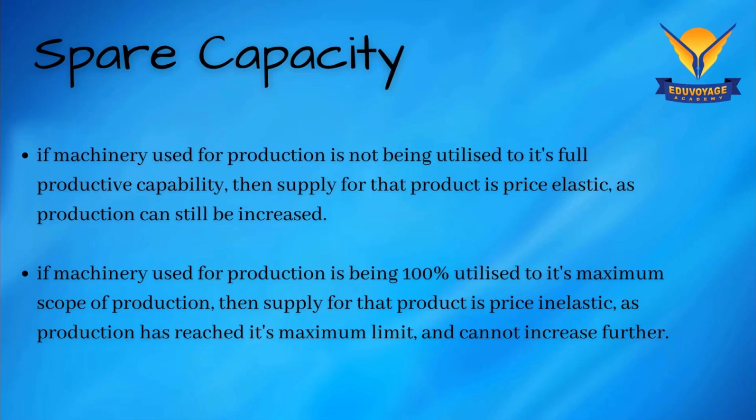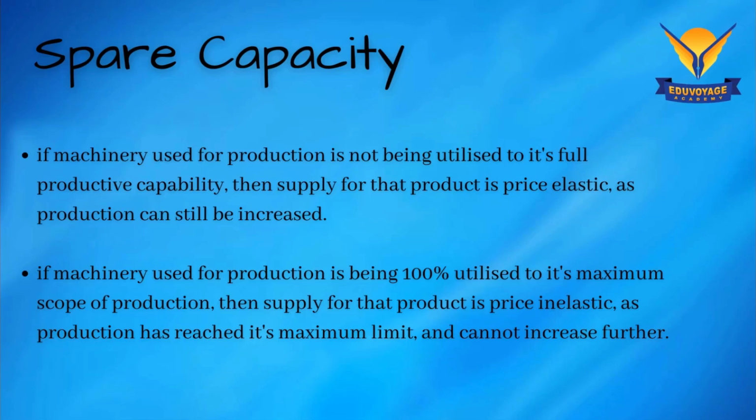Suppose you're making mobile phones and you invest 1 crore in the machinery, and that machinery can make 100 mobile phones in a day. If the demand for mobile phones rises in the market and the price has increased by 20%, you would like to make more mobile phones, but your machinery doesn't allow that because it's already running at full capacity.